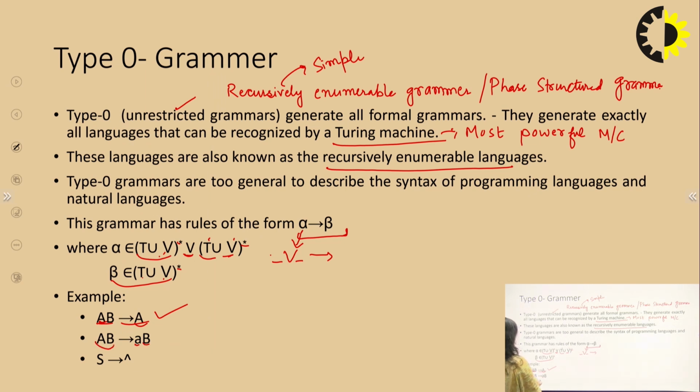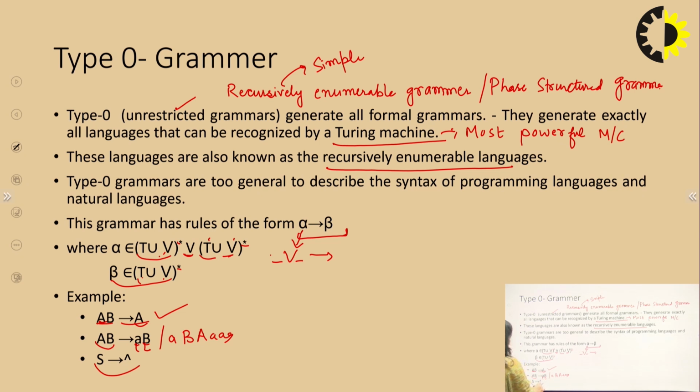So here we have two variables or non-terminals, and on the right hand side we have one non-terminal value. Capital B is non-terminal and small a is a terminal value. So it belongs to (T union V)*. It can also have something like capital A, small a, and so on.